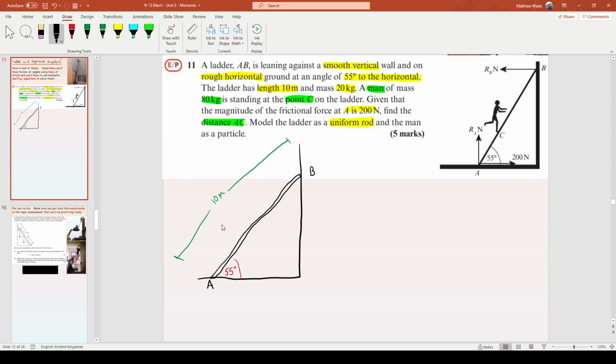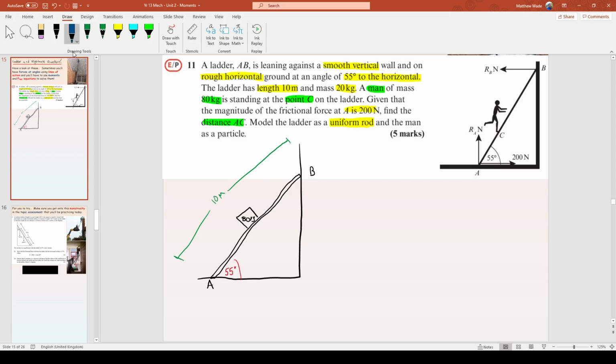There's also a bloke on it, and the bloke is at C. I'm just going to put the bloke there, not quite halfway up. I'm going to draw my bloke bigger than that as well, because I can't write the word 80 in that. So here we go, there's our bloke on the ladder, and he weighs 80 kg. Yep, he's 80 kg, there it is. Now, I think that's all there is to do with the physical side of this question.